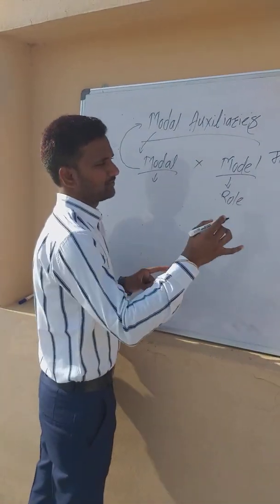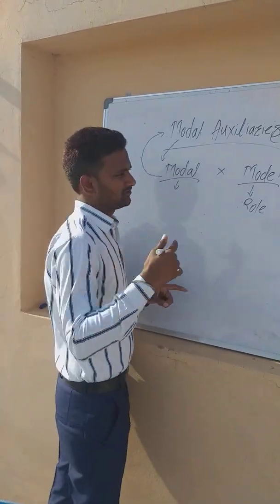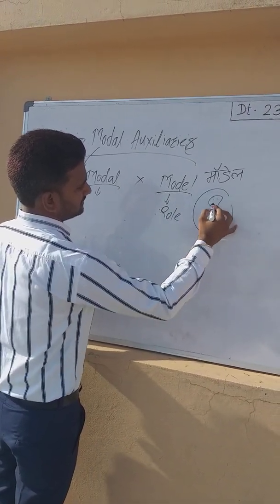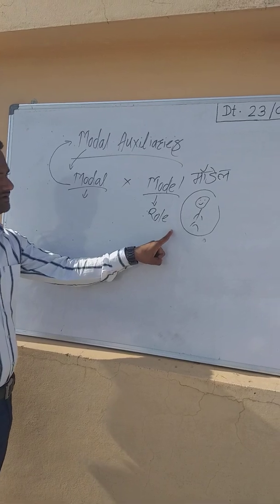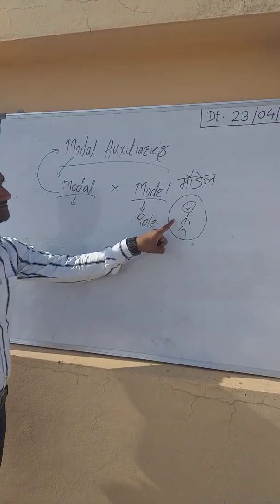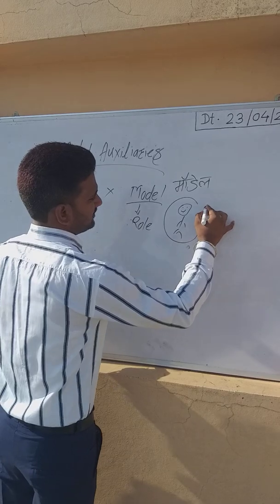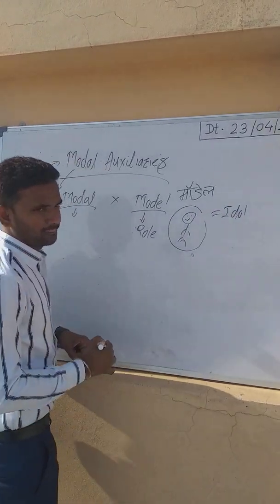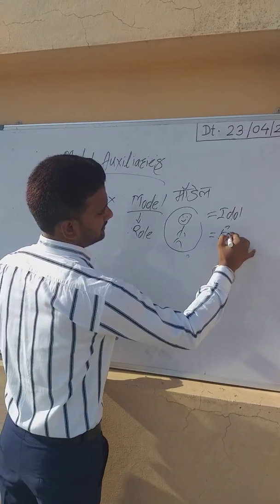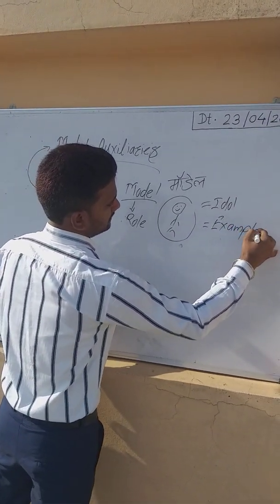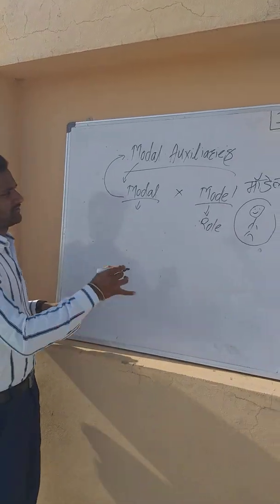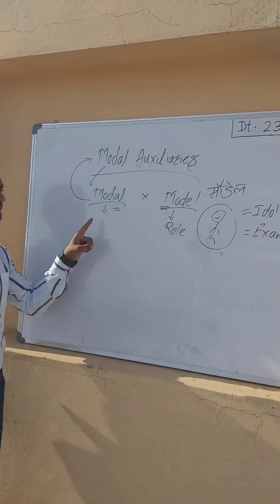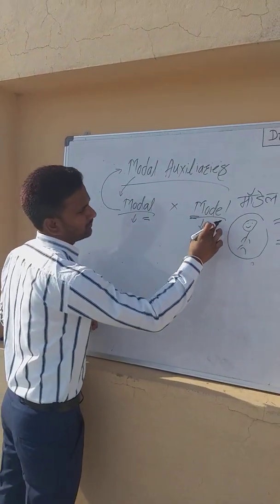Imagine there is a model, like you, like me. If a person is given a rule, that person is called the model. The similar word to model is example. So try to understand the meaning of this modal and this model.